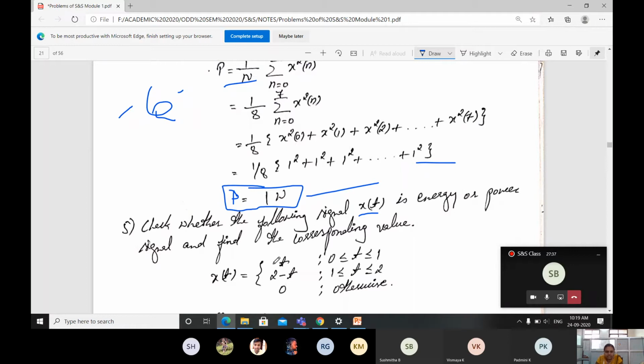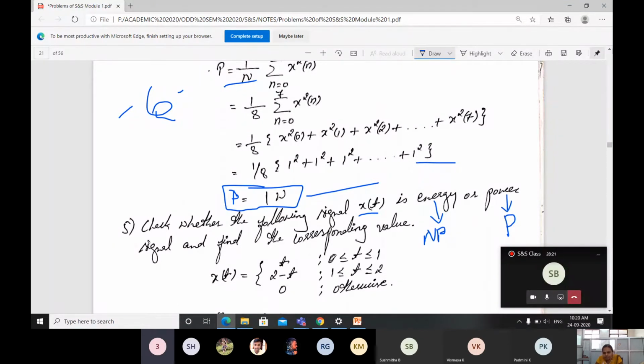First you observe x of t is given. x of t is going to take the value t when the position is varying from 0 to 1, and 2 minus t when t is 1 to 2. For other values it will be 0. For an energy signal, the signal should be non-periodic, I will write as NP, and if it is a power signal it should be periodic. Energy signal is non-periodic and power signal is a periodic signal.